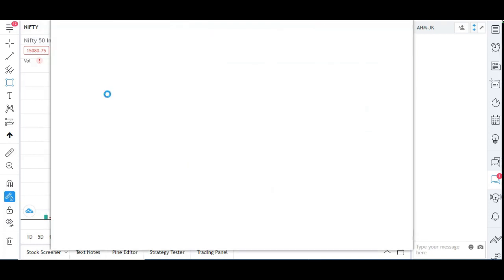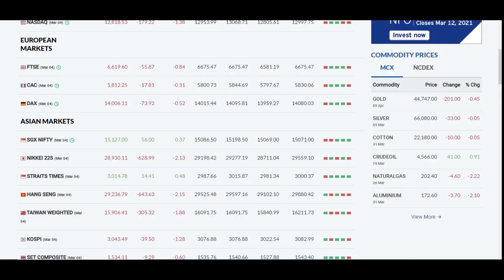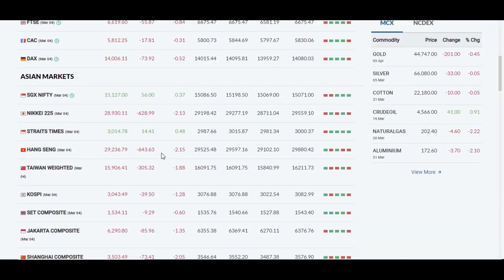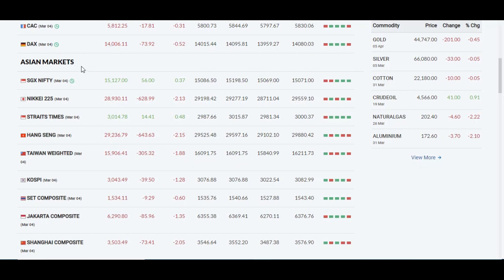So before we take a look at this, let's move to the global indexes and see how they performed today. If you look at the global indexes today, here we can see the Asian market, which is the first market to open.